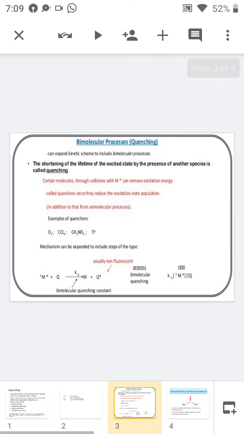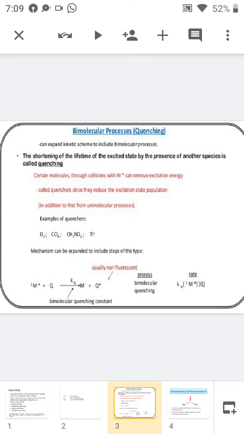Now see here, this is the bimolecular process of quenching, in which the shortening of the lifetime of the excited state by the presence of another species is called quenching. Again they are repeating the definition. There are certain molecules which, through collision with the excited molecule, can remove the excitation energy.